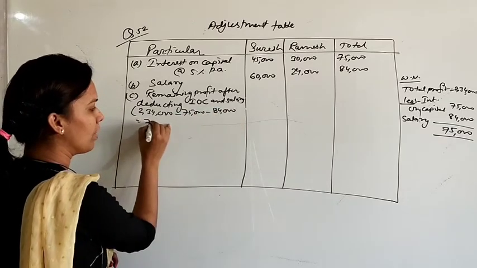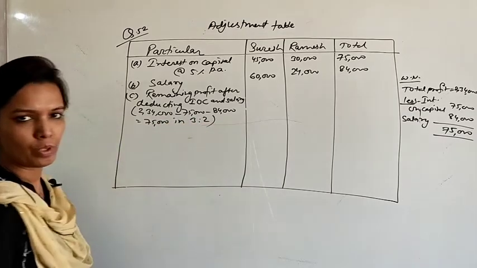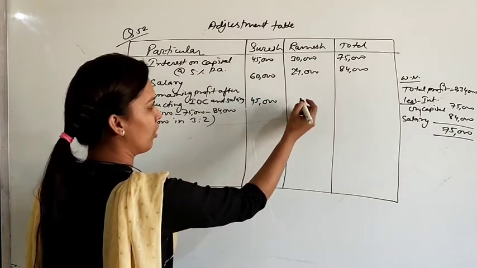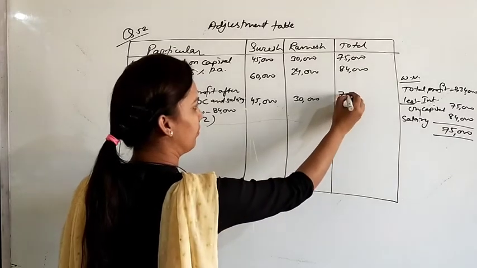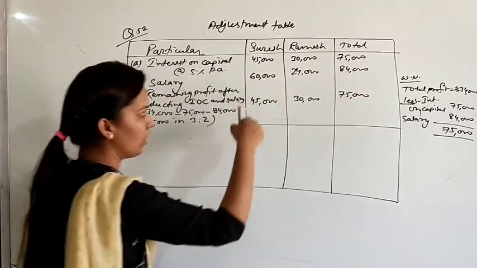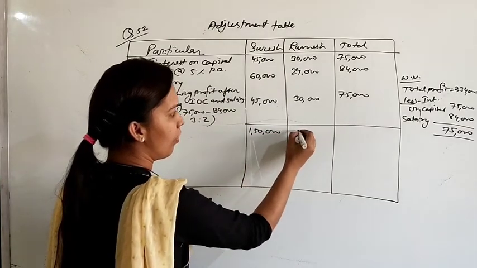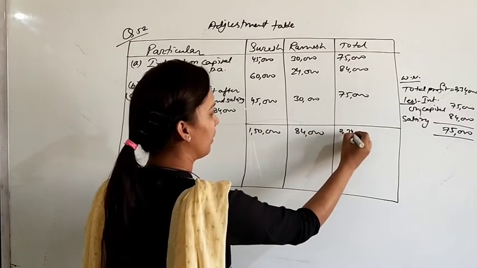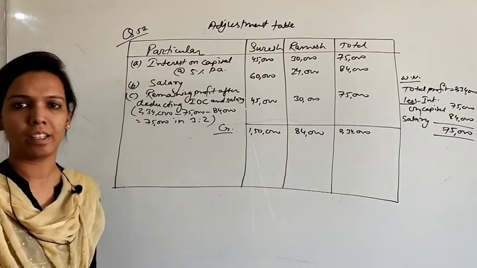So remaining profit is 75,000, that should be credited in 3:2. So for partner Suresh it will be 45,000, and for Ramesh it will be 30,000. Total profit 75,000. Now add these: 1,50,000, 84,000 and 2,34,000. This is the amount that should be credited in their accounts.